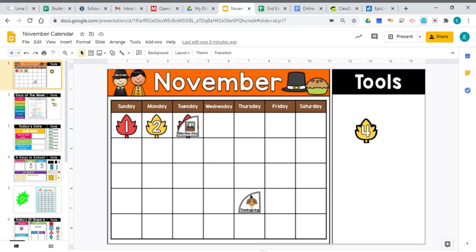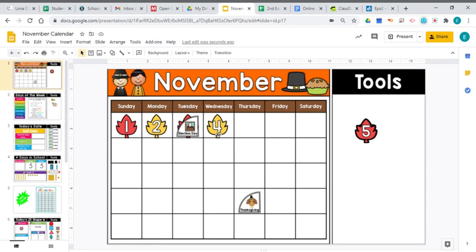Let's jump right into calendar and go ahead and add today's date. We're going to put it right here. And remember that the month that we are in right now is November. And those little pictures at the top help you remember what holiday happens in November. It is Thanksgiving. Thanksgiving happens in November.